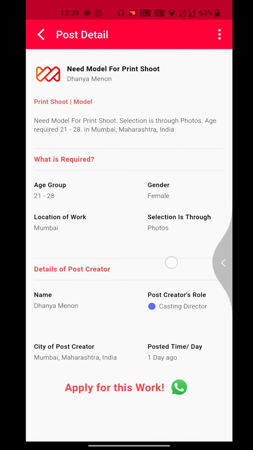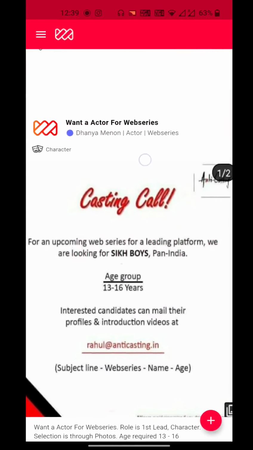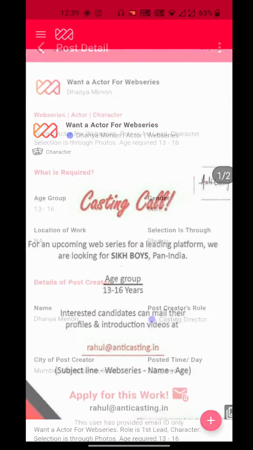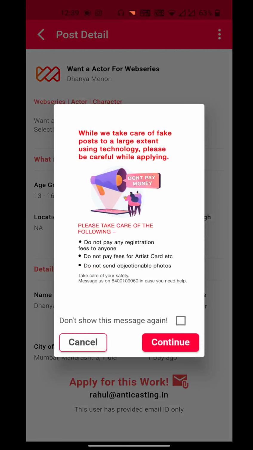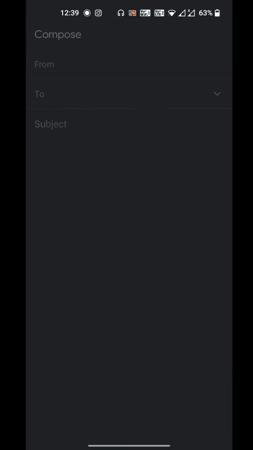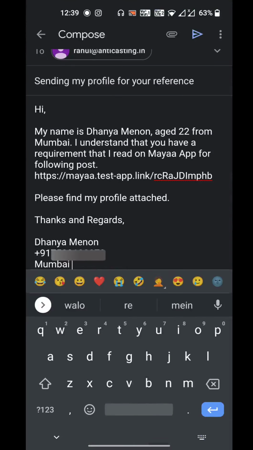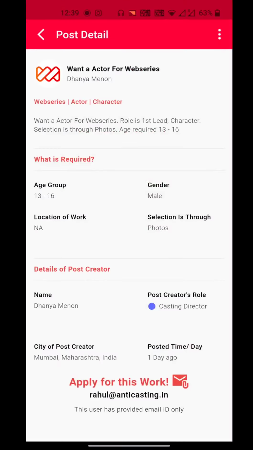Some posts can also be applied through email IDs as production house don't share numbers, just like this one. The procedure is same with an automated message, only if required you will have to attach photos and an introduction video. Let's go back.